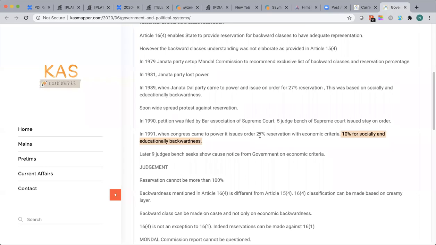Is it economic backwardness? Imagine he was economically rich a year ago, and the same family is economically poor this year. How do you categorize this person? Do you take the most recent one year, and if there's no income in that time, he's economically poor? We can't say, right?